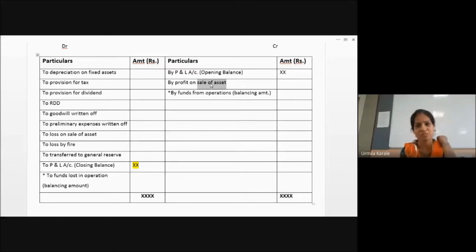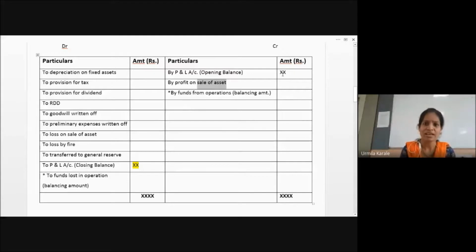क्या हुआ, आपने investment किया था assets में, now you are selling that asset, you have got some money extra. So that is shown here. So since this is not from business operations, that is the reason we are minusing this. Suppose this total comes to 10 lakh. Out of 10 lakh, 2 lakh was the earlier profit. So 8 lakh will come.